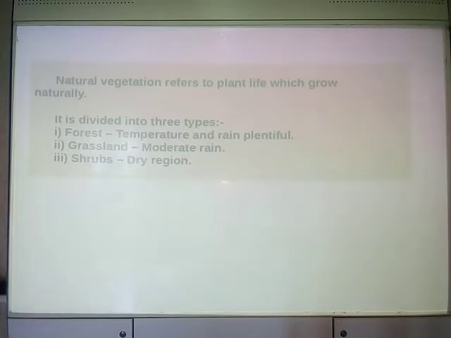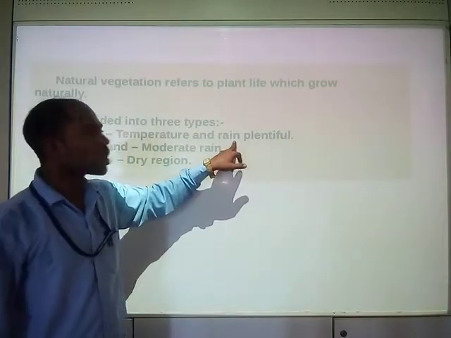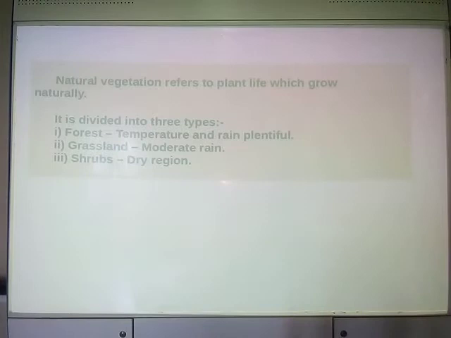Generally in the area of forest, plentiful rain occurs and temperature is also there in ample, sufficient quantity.